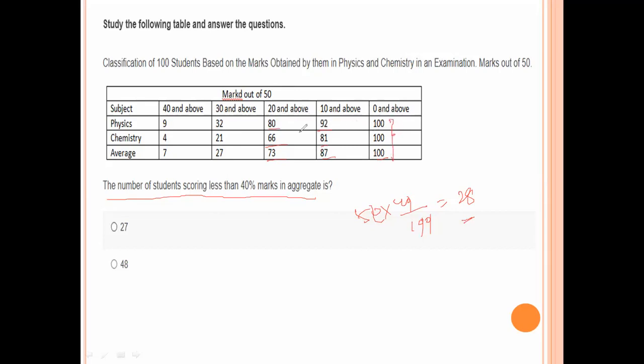100, 192, 172, 272, 181, 66, 247, 73, 87, 160, 260.